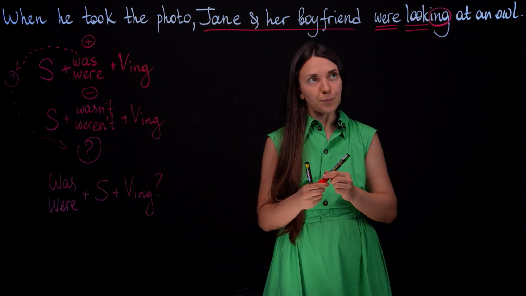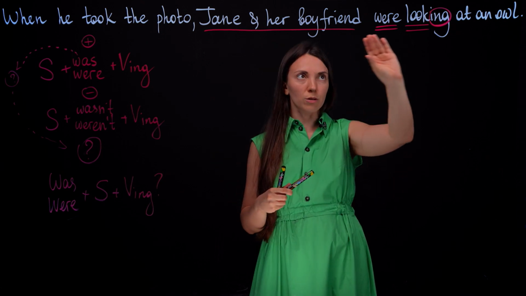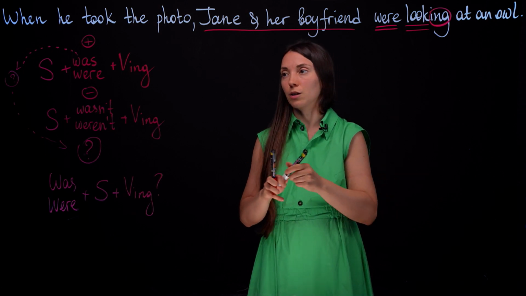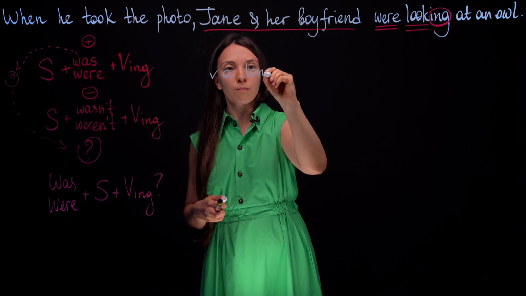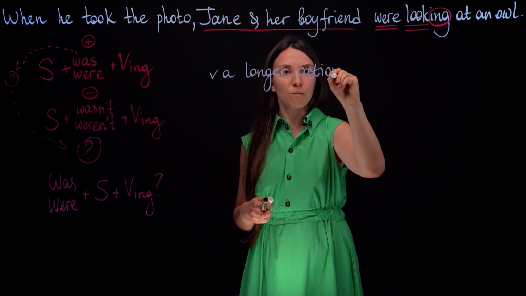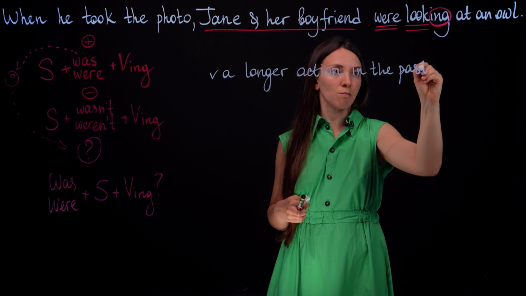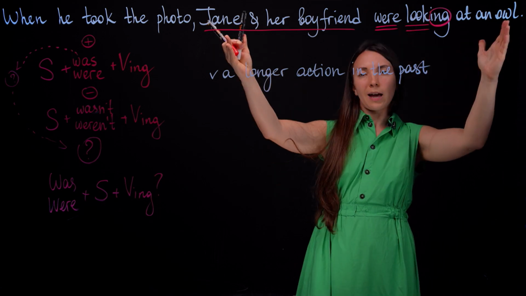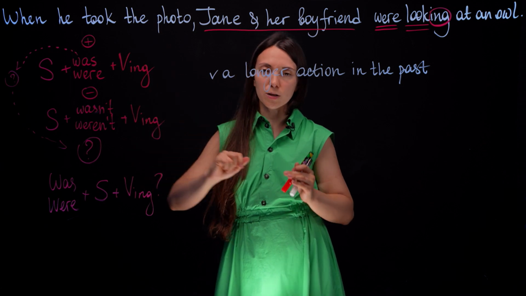mark. Okay. So we already decided that we use this tense to indicate a longer action in the past. Let's take a look at the whole sentence. Can we say that this action was, so to say, interrupted by this short action?